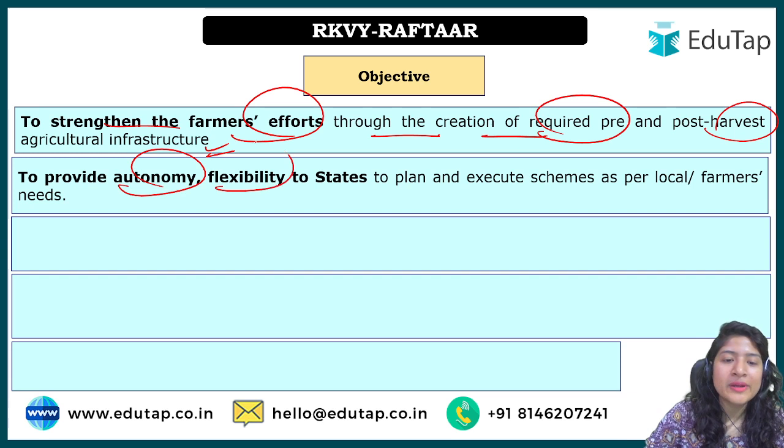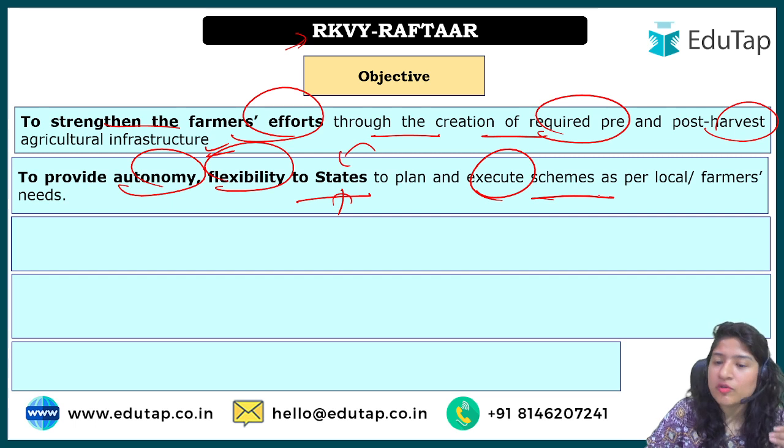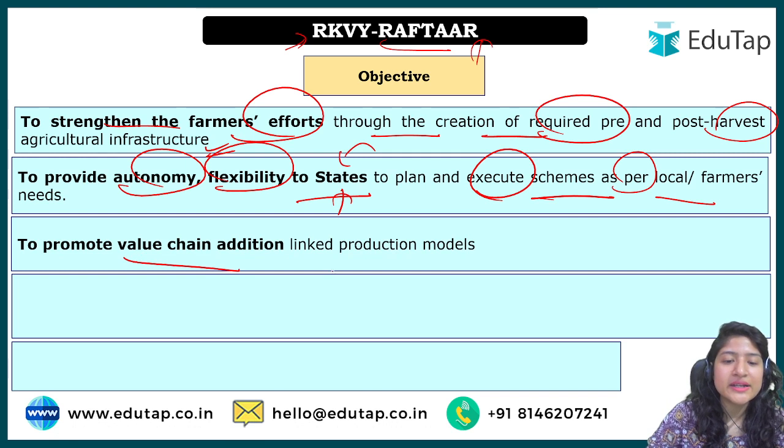To provide autonomy and flexibility to states. What does it mean? We have understood that the aim is a lucrative growth approach for the farmers, so that they have a more profitable business. That depends on state to state, on what the needs of the farmers in a particular state are. That is why the government has given the states the flexibility to have their own rules and norms for how they want to execute the various sub-schemes under this scheme, at their own level as per local or farmers' needs.